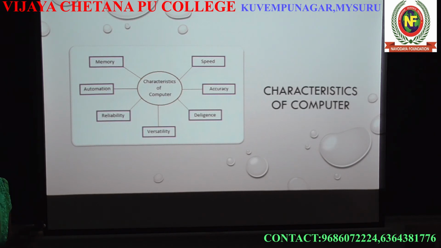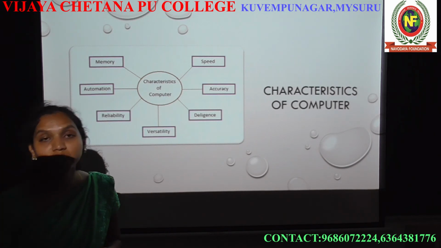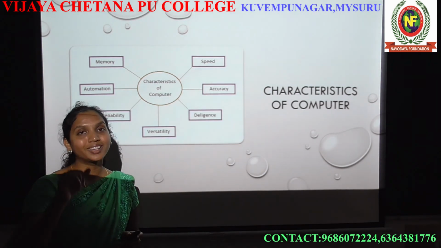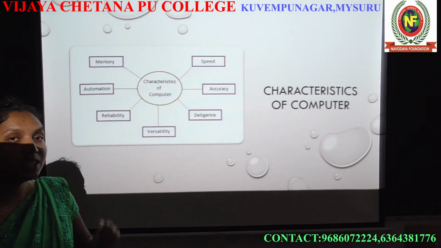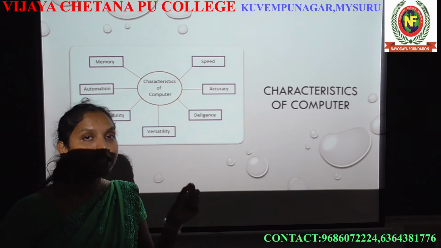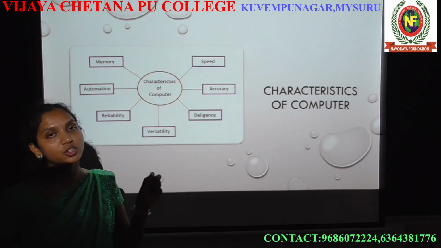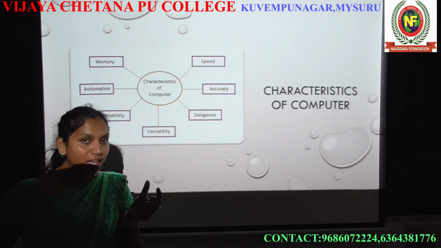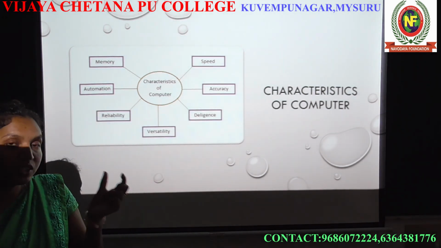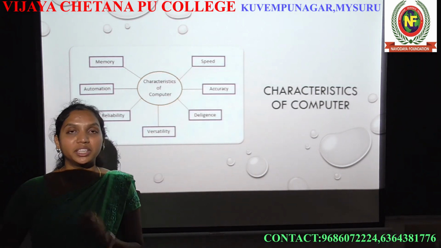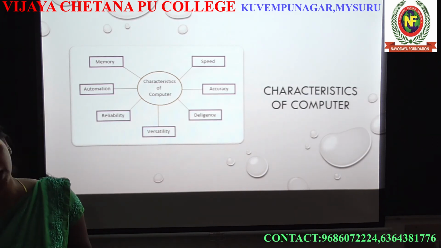How do you measure the speed of the computer? By using MIPS, which means million instructions per second, and also BIPS, billion instructions per second. In 1 second ಗೆ ಎಷ್ಟು billion instructions work ಆಗುತ್ತೆ ಅನ್ನೋದ್ರ ಮೇಲೆ ನಾವು ಸ್ಪೀಡ್ನ ಕ್ಯಾಲ್ಕುಲೇಟ್ ಮಾಡ್ತೀವಿ.